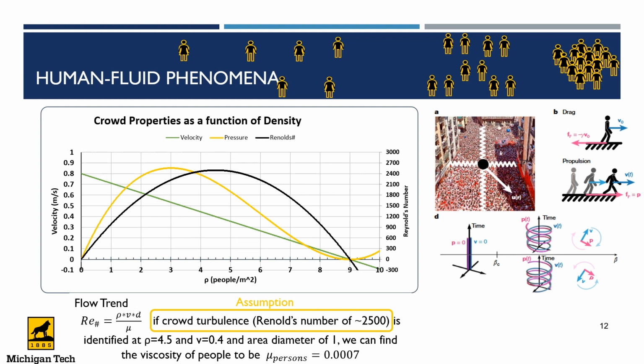From this assumption, we were able to back calculate a viscosity of 0.0007 meters squared per second. We felt that these assumptions were justified by the eddies of people which are visually identifiable in the crowds.